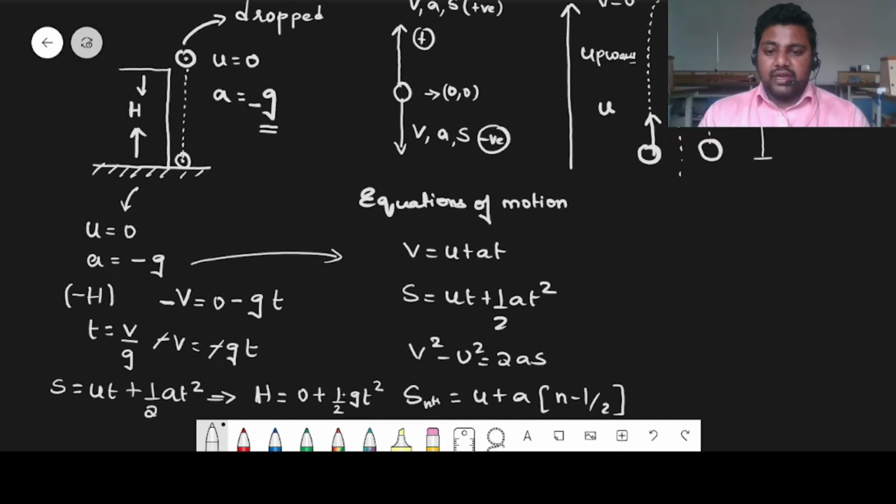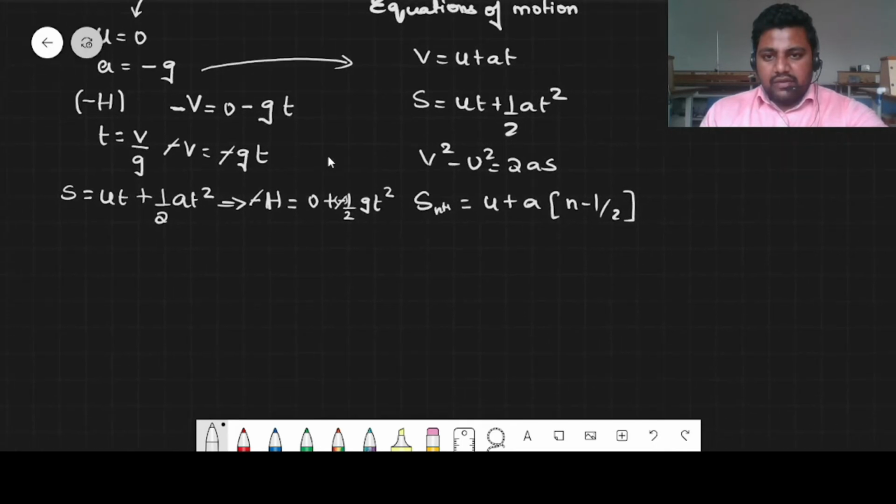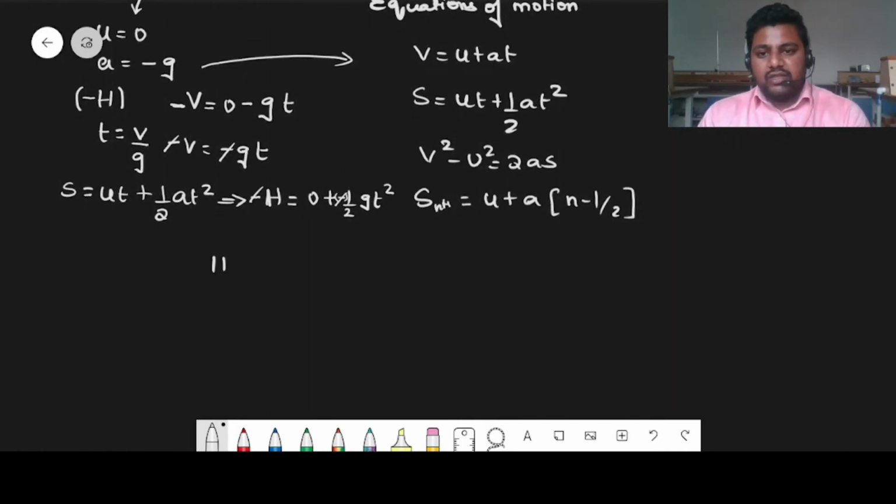Now, considering the sign convention, you have to substitute h to be negative and g to be negative. These two negative signs cancel each other. When they cancel, you get the final equation h is equal to half gt square. From this, you can find the time period, which will be under root 2h by g.